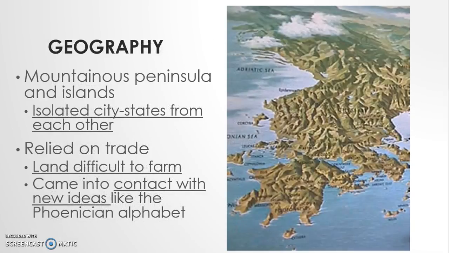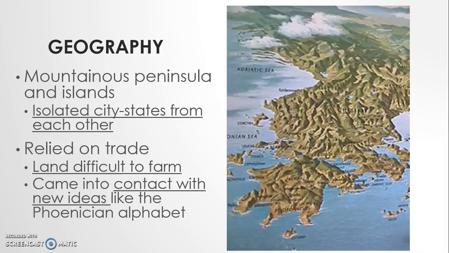So first we will discuss the geography of Greece. Greece is located in a mountainous peninsula, and it's also composed of some islands. If you remember from geography, a peninsula is a piece of land that is surrounded by water on three sides. That's just what you see here. Because most of Greece is very mountainous and there are many small islands, the city-states in these areas were very isolated from one another. They didn't really have contact, so that resulted in very different cultures.